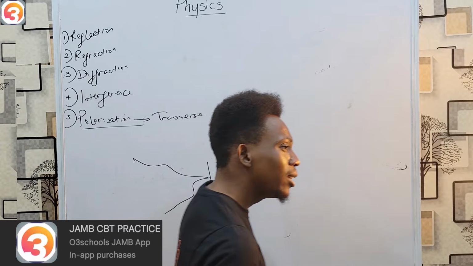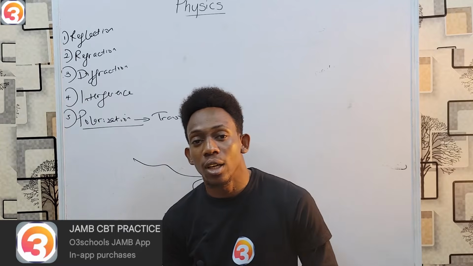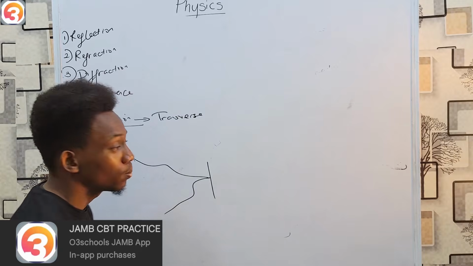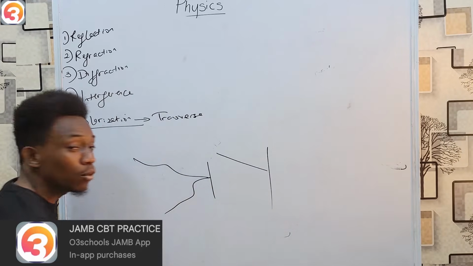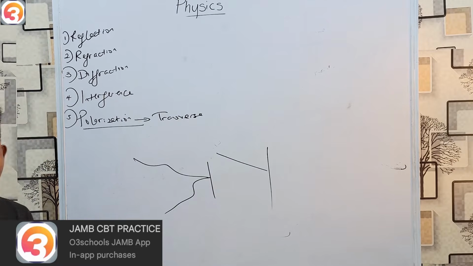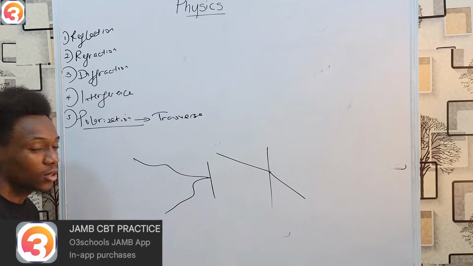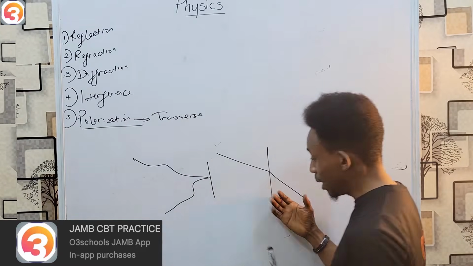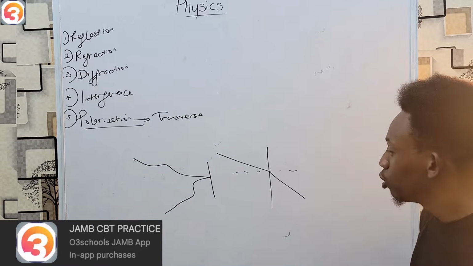Refraction is simply the bending of the wave as it crosses the boundary between two media of different densities. Reflection was for when it cannot pass through. What if it can pass through? When it passes through, instead of passing through and coming out the way it entered, there's usually a change in the wave, a change in the velocity, wavelength, and the direction. This is what we refer to as refraction.